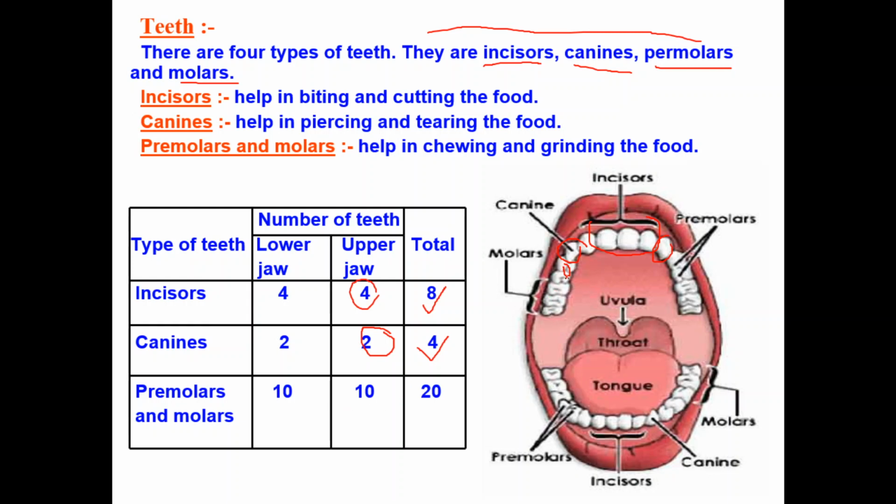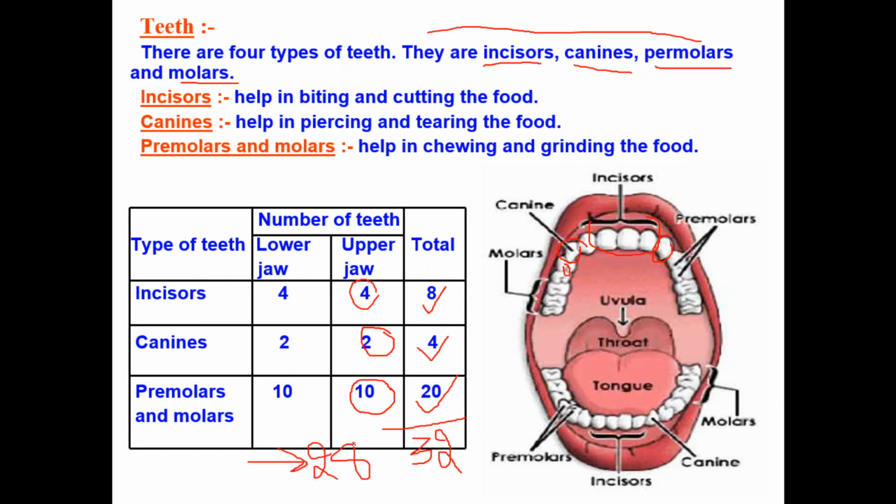That means five on one side, five on the other side. That means a total of 10 premolars and 10 molars. Both premolars and molars constitute 10 teeth in the upper jaw and also in the lower jaw. That means total premolars and molars in our human mouth is 20. So there are total 32 teeth in an adult human being, but in children only 28, because in children some premolars and molars are lacking.